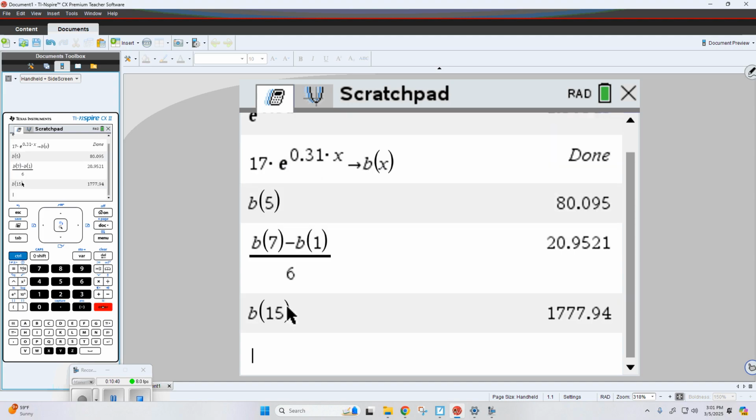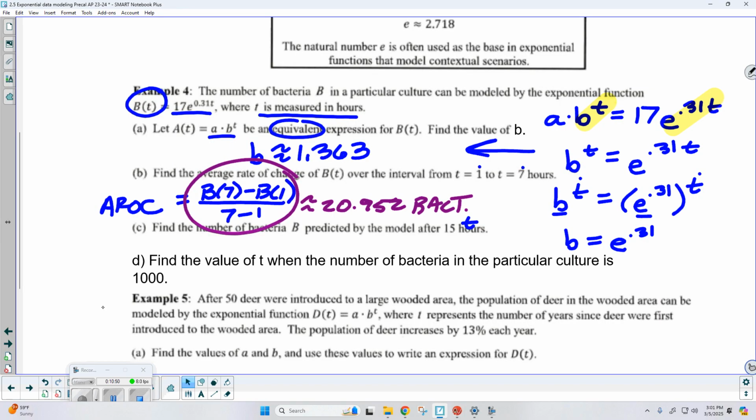Okay. So let's say 1,778. Because we're talking about the number of bacteria, I'm going to want to round that. Okay. So this is about 1,778 bacteria. Oh, and I just realized on this one, that should be bacteria per hour. I'm sorry. I can already hear the people who are watching this video like, you forgot the hour. Okay.